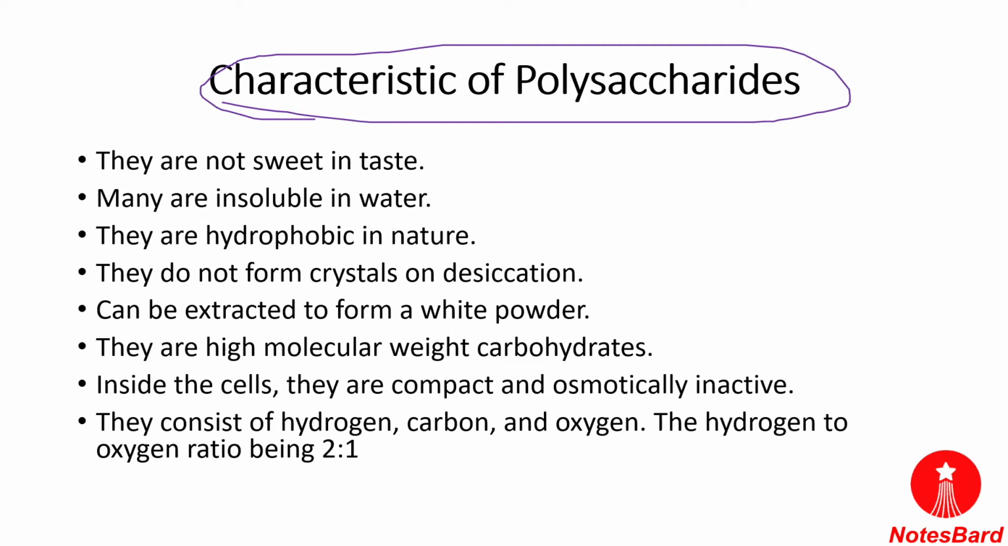Carbohydrates consist of hydrogen, carbon, and oxygen atoms, and the same is true of polysaccharides, because carbohydrates are divided into only three parts. So they have the same composition: hydrogen, carbon, and oxygen atoms. The hydrogen to oxygen ratio here is 2:1. So there is a 2:1 ratio depicted in the polysaccharides.